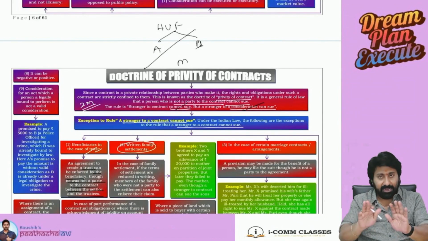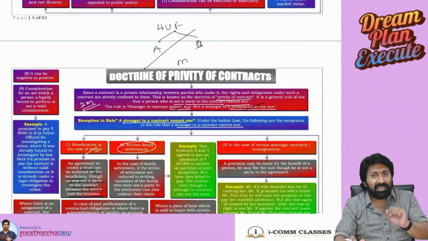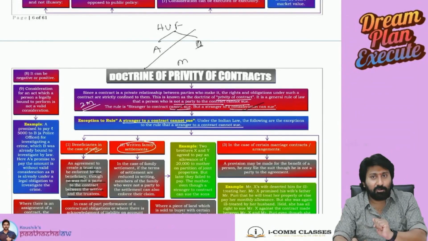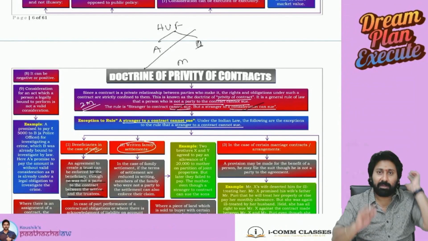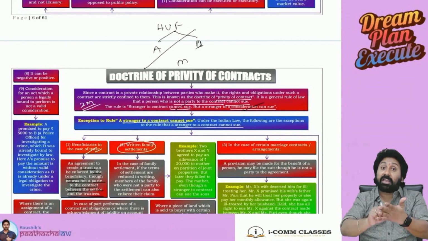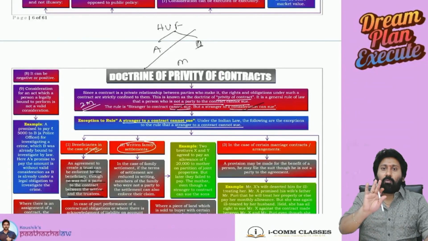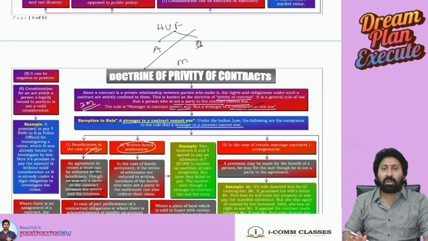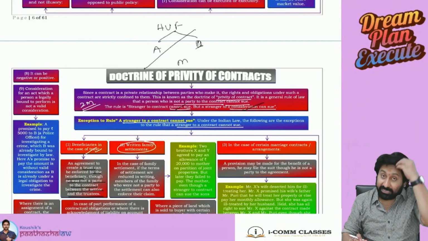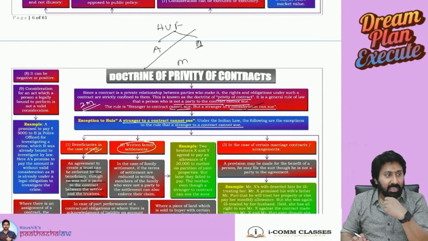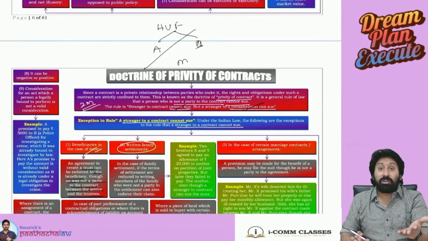Let's send. It is agreed. Who agreed? A and B agreed. The contract is between whom and whom? A and B. Family settlement. They have written an agreement also. One month completed, two months completed, from the third month onwards, A stopped giving that 10,000 also. Seeing him, B also got motivated.